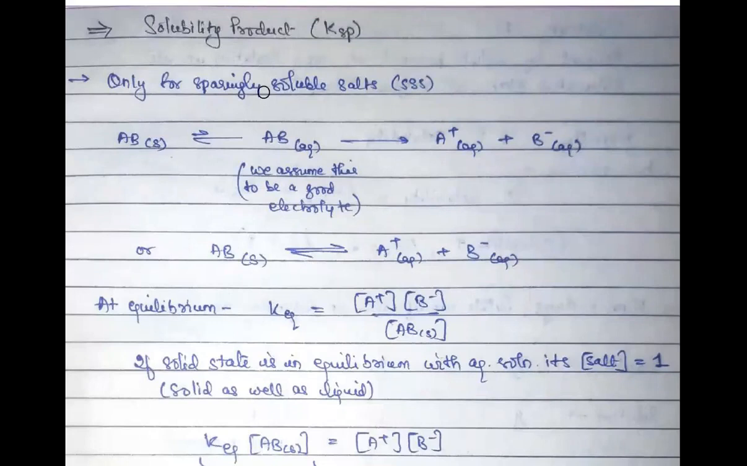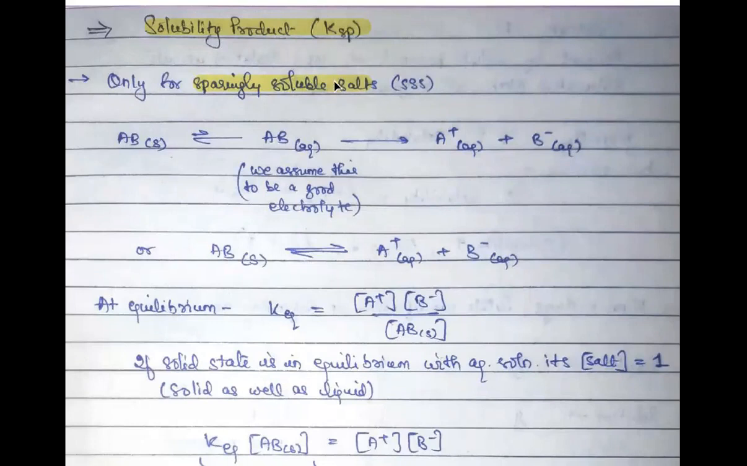So first of all, talking of the solubility product. Of course it is a product of the solubilities, right? Now how to do this, how to perform this? First of all, it is only applicable to sparingly soluble salt, right? No confusion.